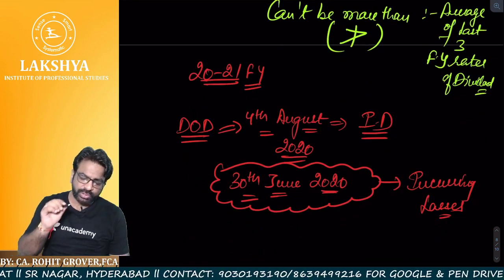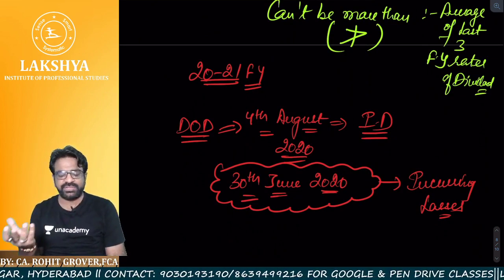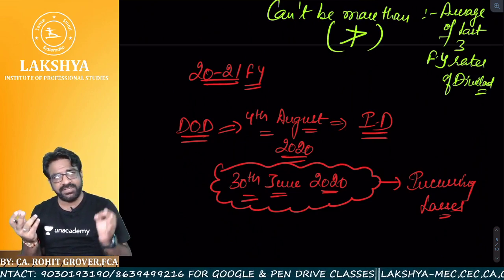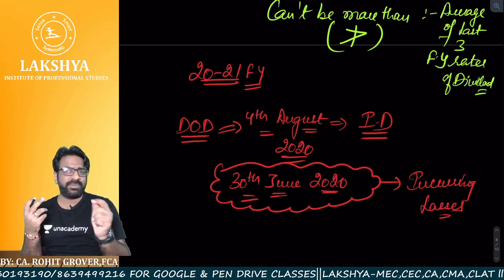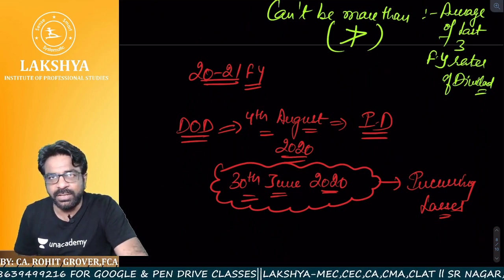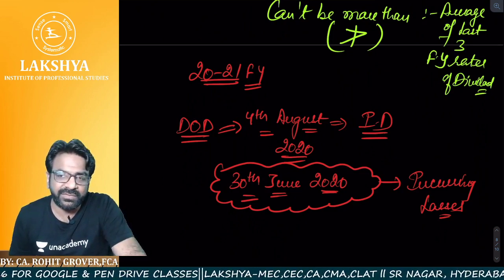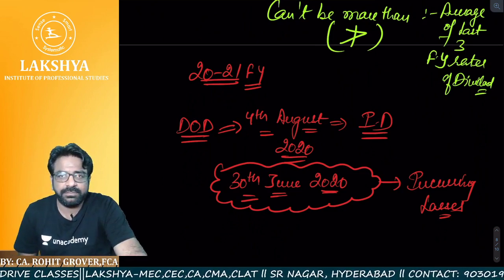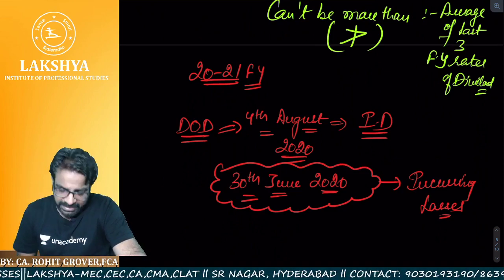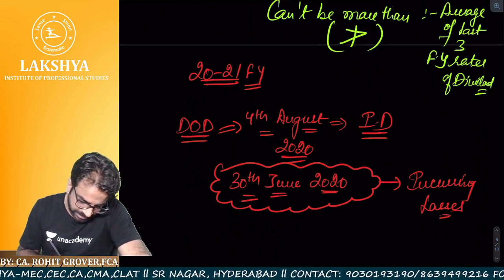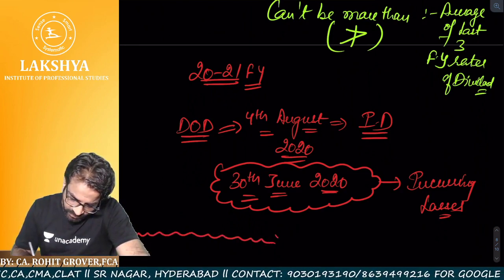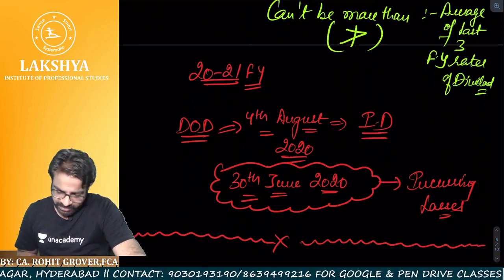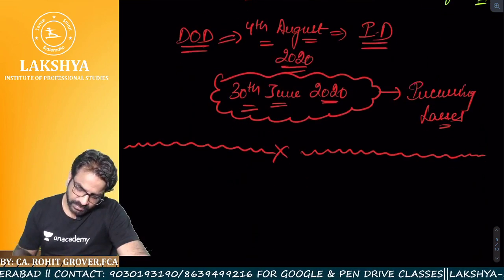So, 2021 financial year, 4th August, suppose the date of declaration of dividend. What is the preceding quarter from 4th August? So 30th June. On 30th June, the company's interim financial statements are showing what? Losses. Then in that case, the rate of dividend cannot be more than the average of the last 3 years' rate. I hope everyone is crystal clear. Yes, it is crystal clear. So that brings an end to what I wanted to tell you about interim dividend. Yes, sir. We are done.